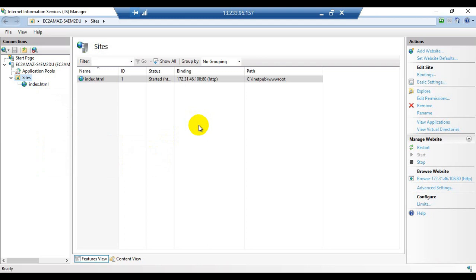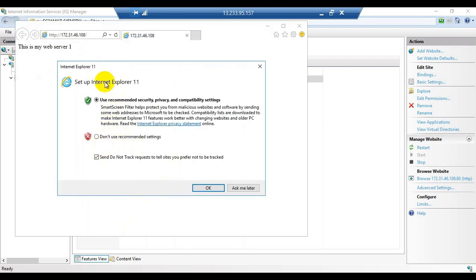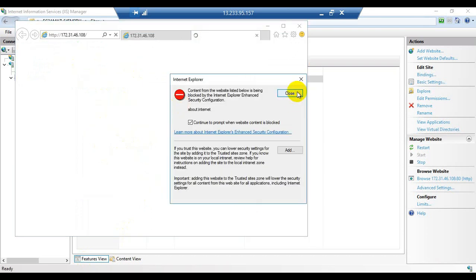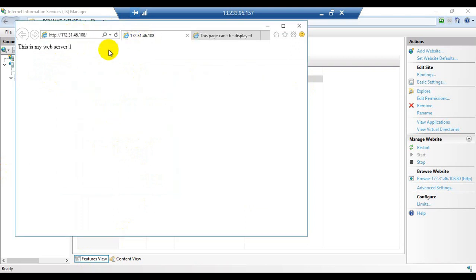So this website will be open inside the web browser screen. We have only Internet Explorer as the web browser right now, so we need to check in Internet Explorer. Here it is asking for some information, so click on ask me later. Wow, we are getting a good result. We can see the website has been published successfully. That's why it is giving us the message on the website, this is web server 1. So we are on the right track and in the right direction.